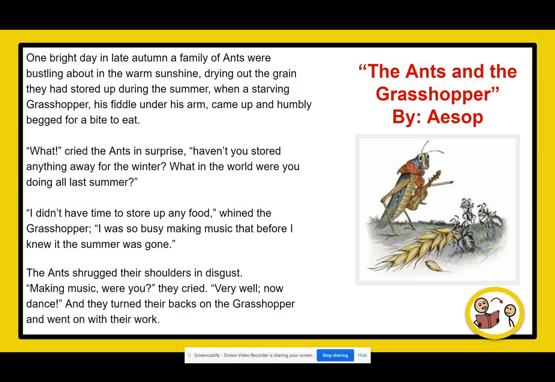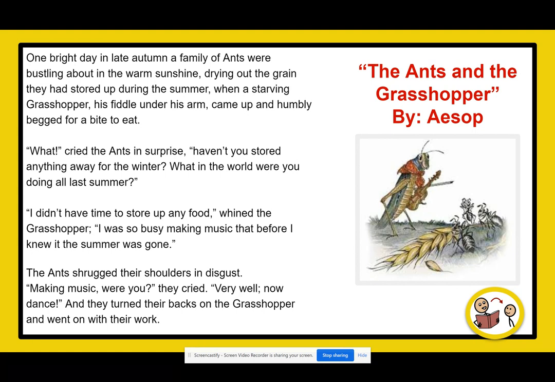"What?" cried the ants in surprise. "Haven't you stored anything away for the winter? What in the world were you doing all last summer?" "I didn't have time to store up any food," whined the grasshopper. "I was so busy making music that before I knew it, the summer was gone."